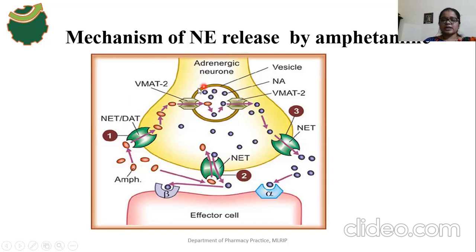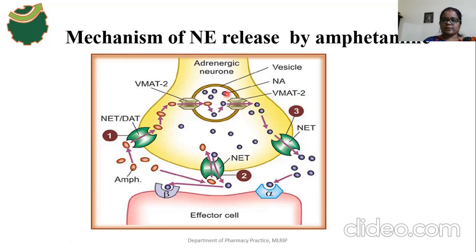Then this presynaptic nerve terminal consists of synaptic vesicles. The synaptic vesicle membrane has VMAT, the vesicular monoamine transporter. This transporter will allow the amphetamine into the synaptic vesicles. So amphetamine stimulates the release of norepinephrine into the cytoplasm of the neuron through the VMAT transporter.